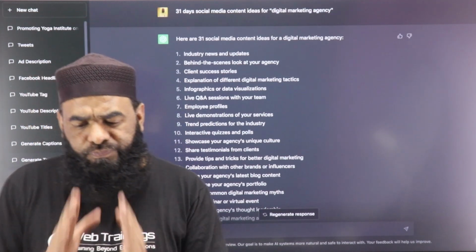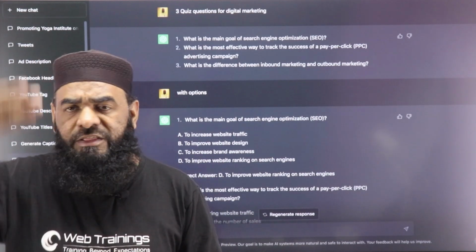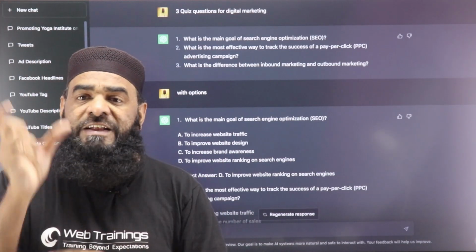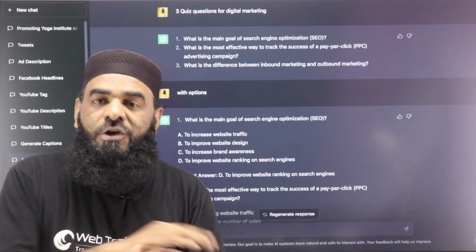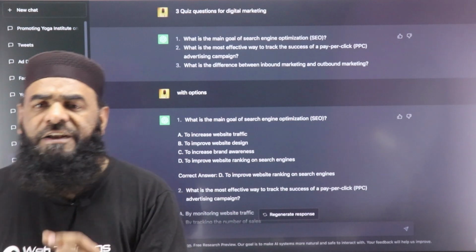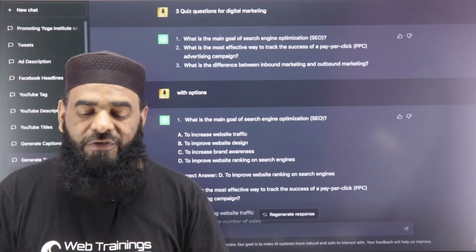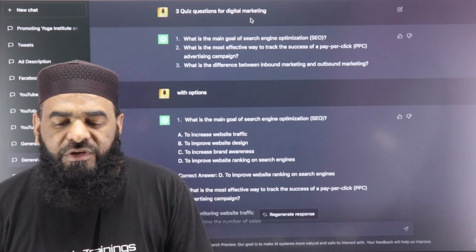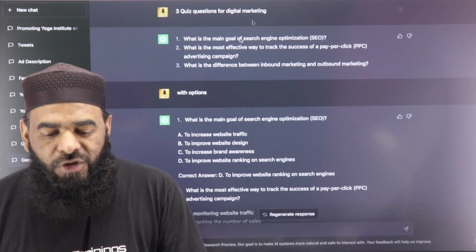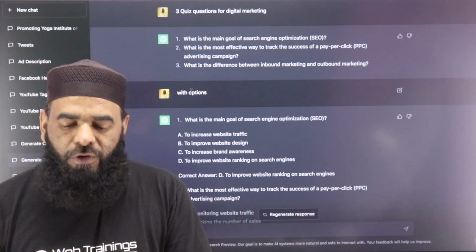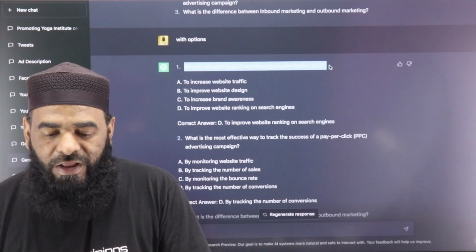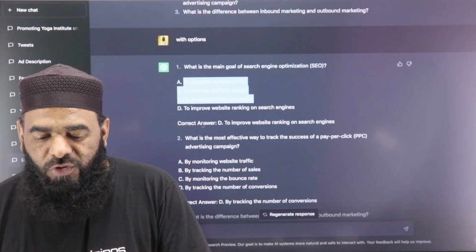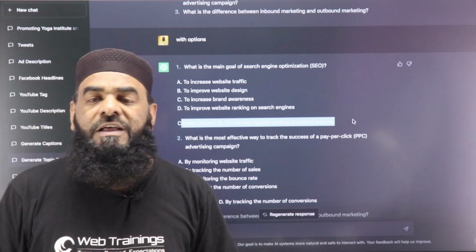Number two, whatever ideas we get in the list of 31, we can take each idea and convert it again into content with the help of ChatGPT. One of the ideas was to ask a quiz to your users. So I have given a prompt here: "3 quiz questions for digital marketing with options." If you type this prompt, you can get, see here, this is a question which we can write as a poll, and these are the actual answers, and then you have a correct answer which you can reveal on the next day itself.